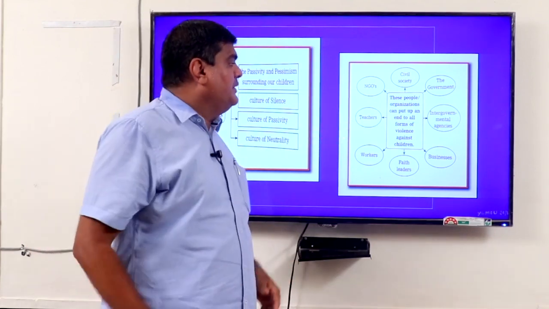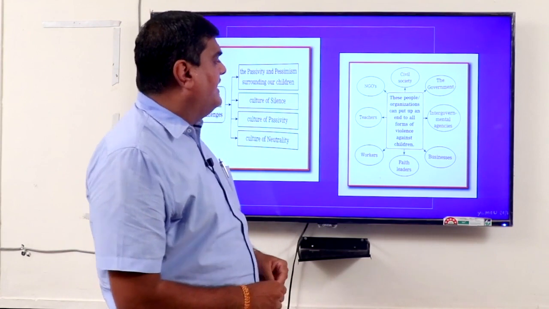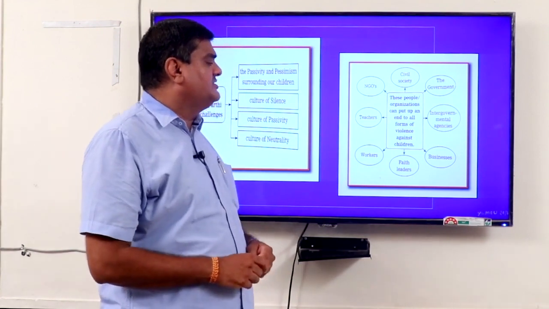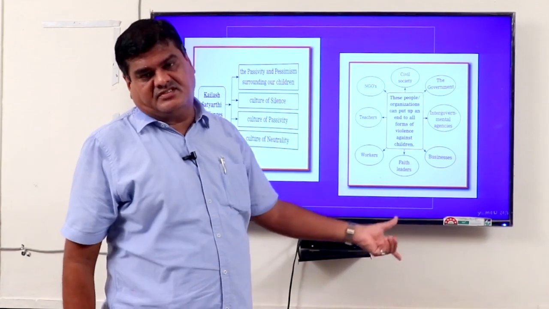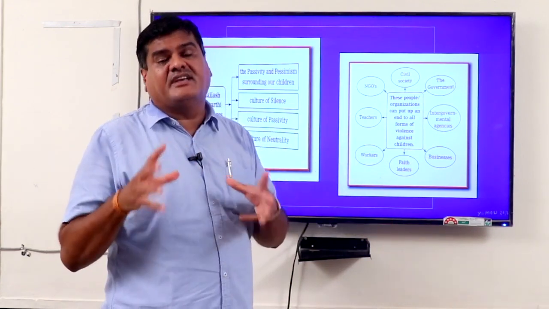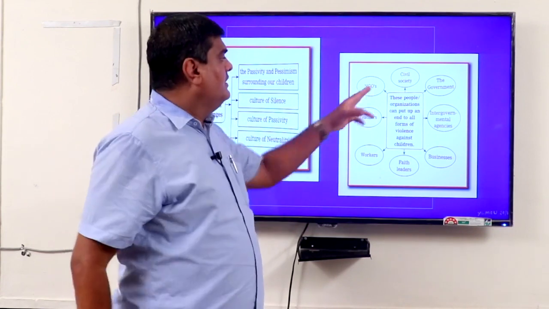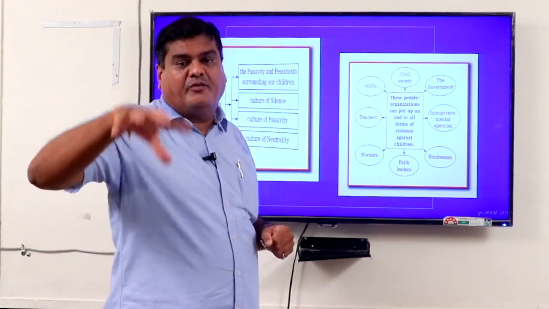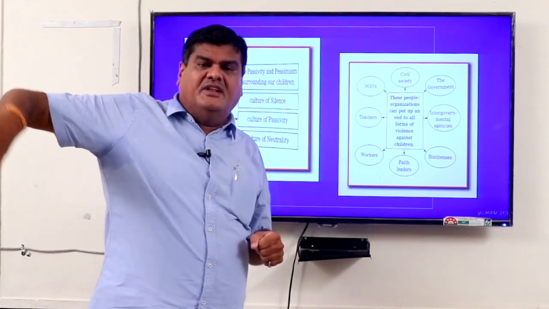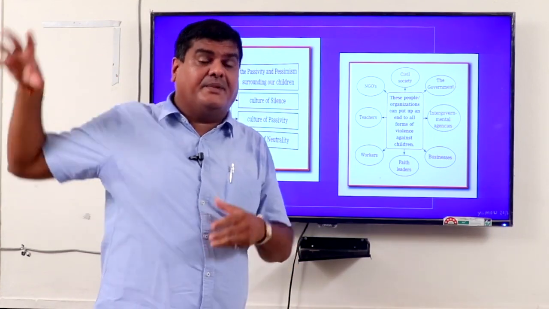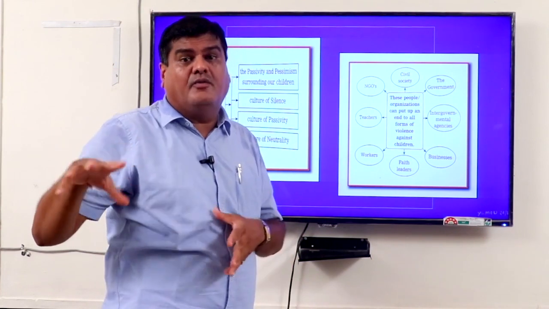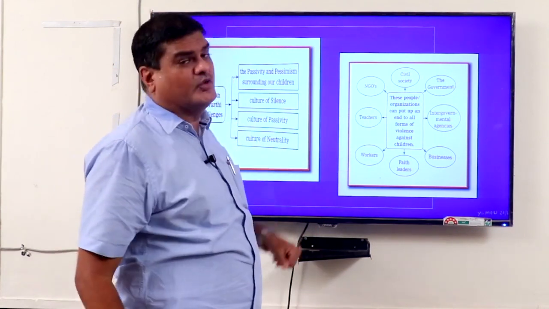Next part, these people and organizations can put an end to all forms of violence against children. These are the various persons attached to child upliftment work. Civil society means where we are living, all the civil society members are doing something, but we have to participate fully in all the work done by these societies.